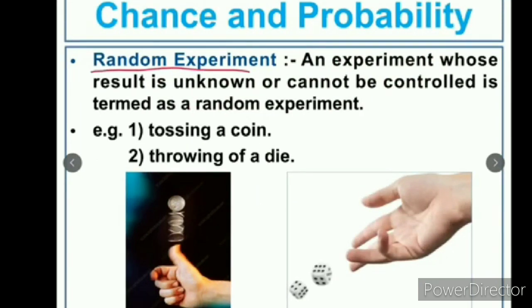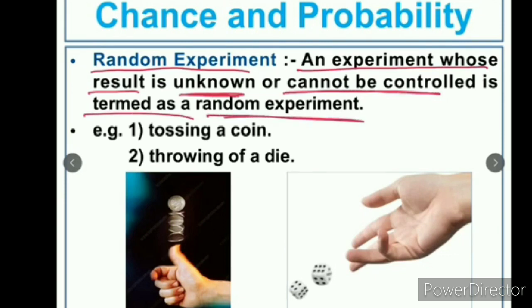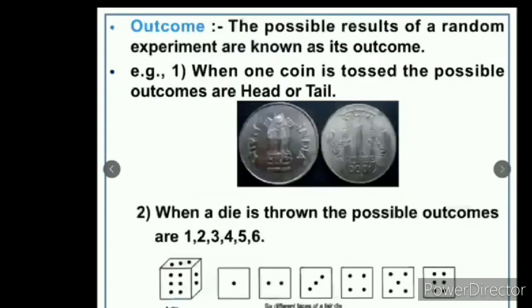First term is random experiment. An experiment whose result is unknown or cannot be controlled. If you perform any activity, for example, tossing a coin, what will be the result? We don't know. Maybe head or tail. Similarly, throwing a die. It may have 6 possible outcomes: 1, 2, 3, 4, 5 or 6. Which is the correct result? We don't know. So, such types of experiments are called a random experiment.